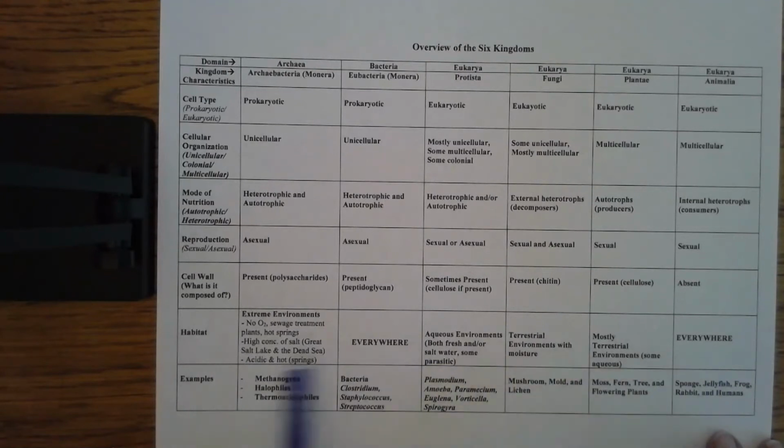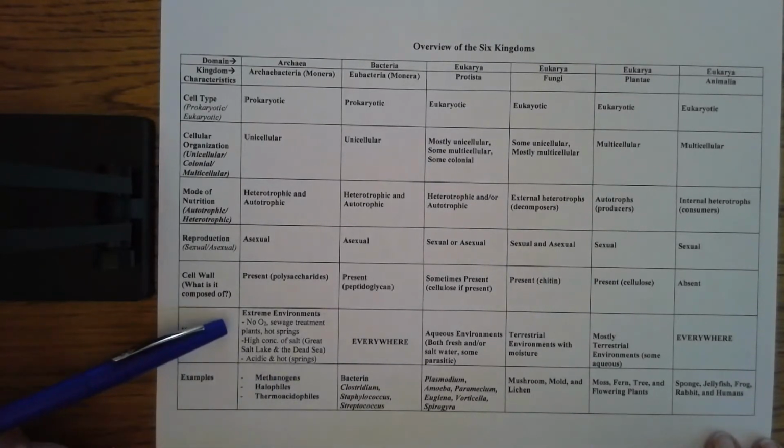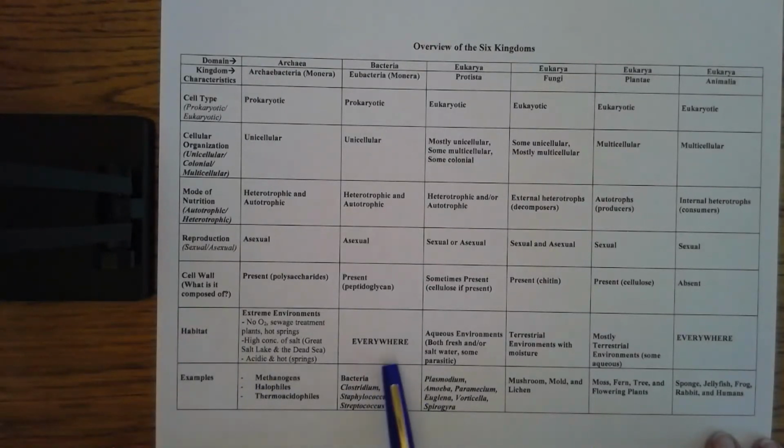Habitat, this is just real general, that basically your archaebacterial group, these are your extremophiles. They love extreme environments, places where maybe there's no oxygen, a hot spring, like Yellowstone, for example. Sewage treatment plants, high concentrations of salt, like the Great Salt Lake and the Dead Sea, things like that, high acidity.